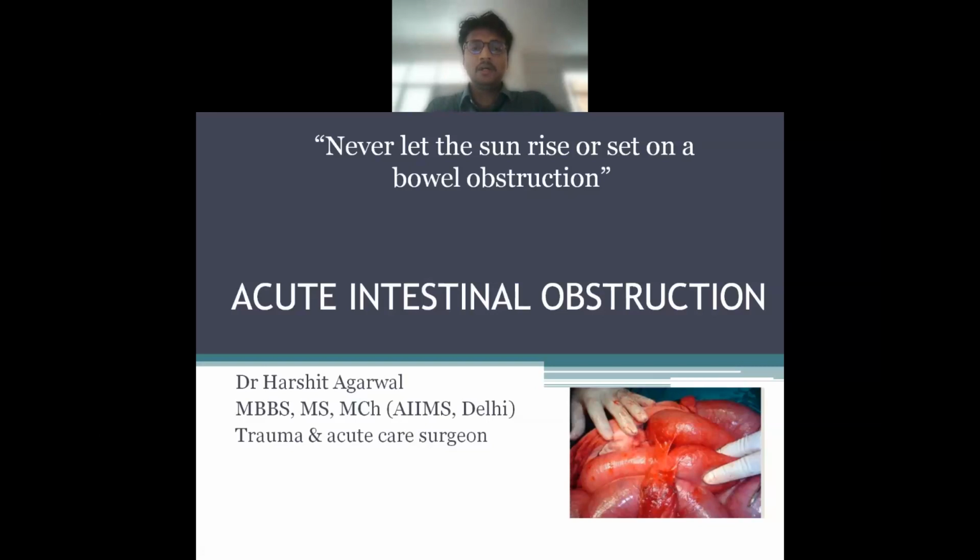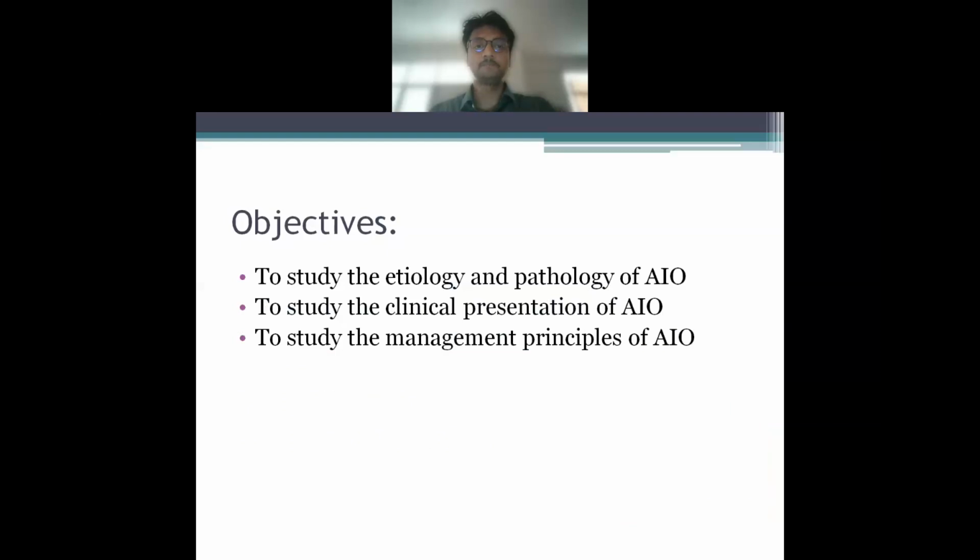So in the coming series of lectures, we will be dealing with a number of cases of acute care surgery, be it acute intestinal obstruction, for example, appendicitis, perforation peritonitis, or traumatic emergencies in the form of liver trauma, splenic trauma, etc. We will go about it and see what the recent updates and advances are in the management of these cases, and how we can improve our practices for managing these emergencies.